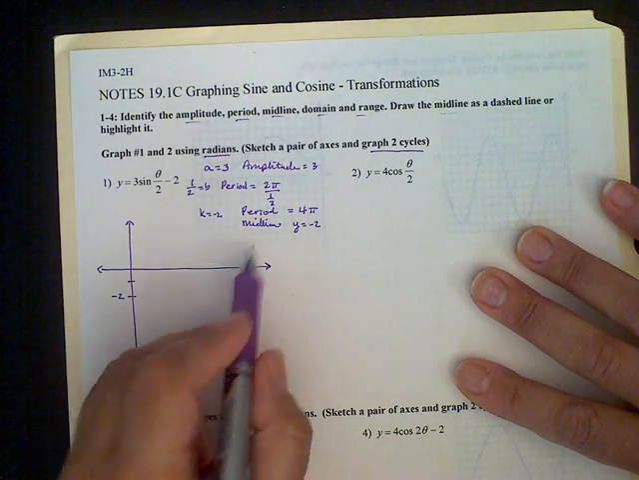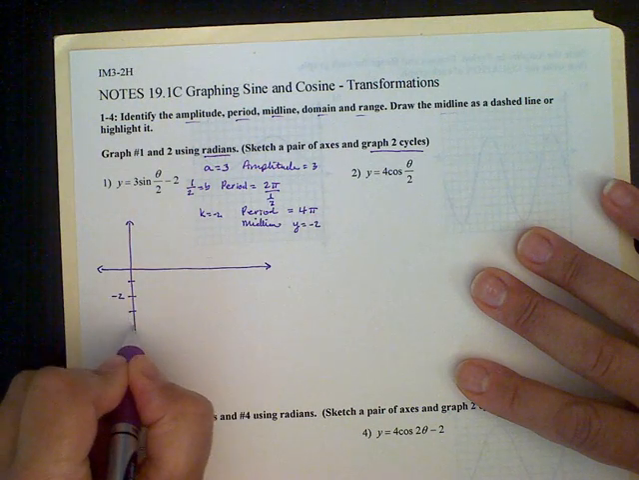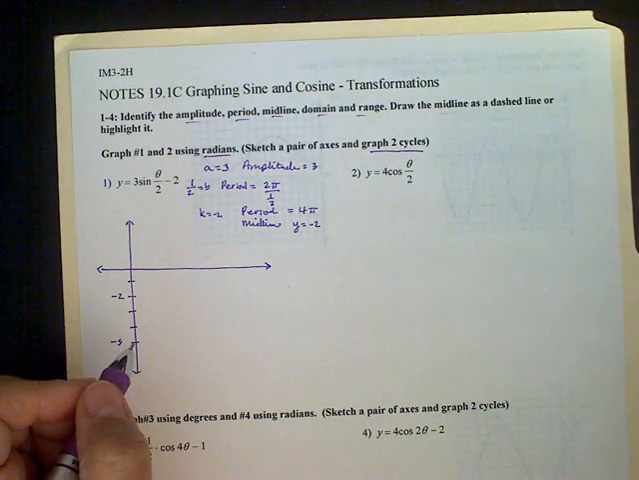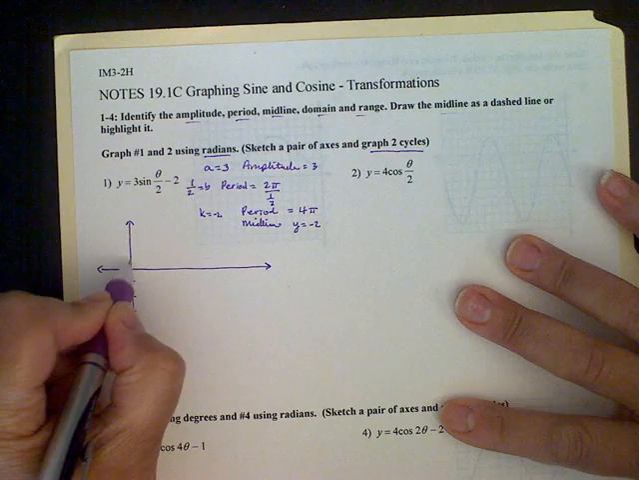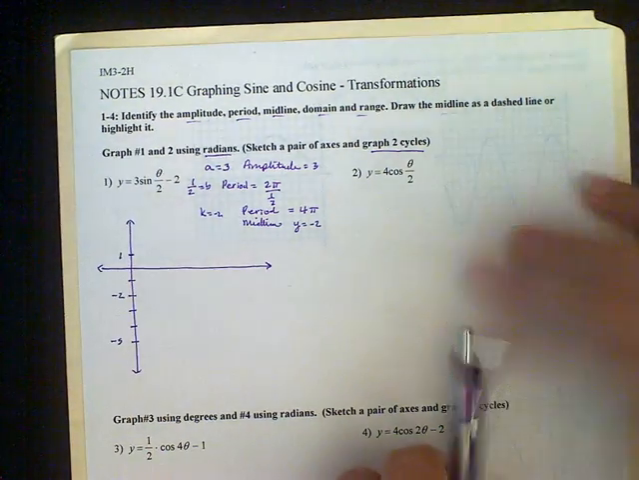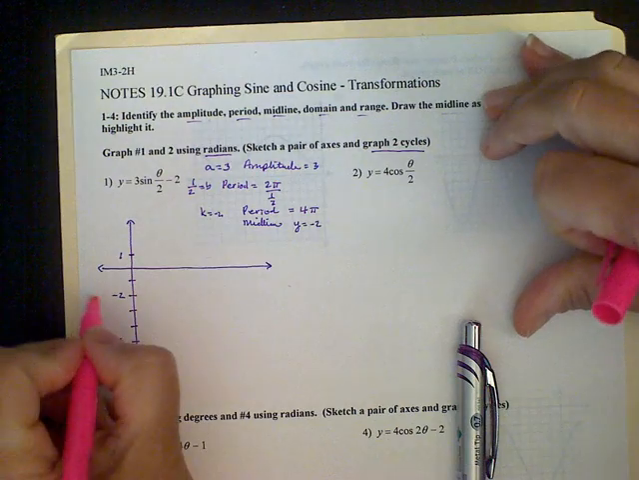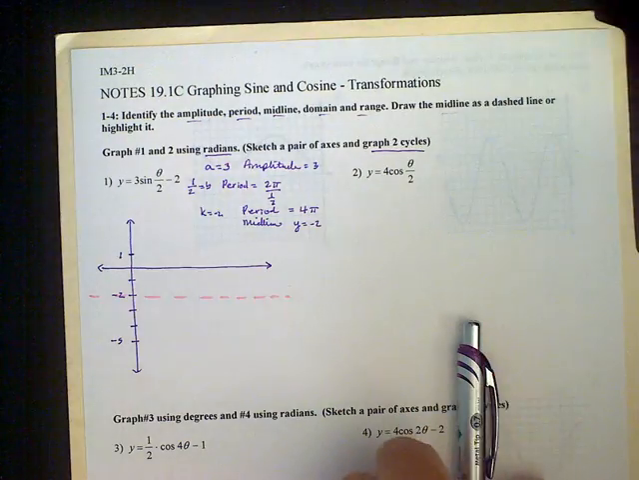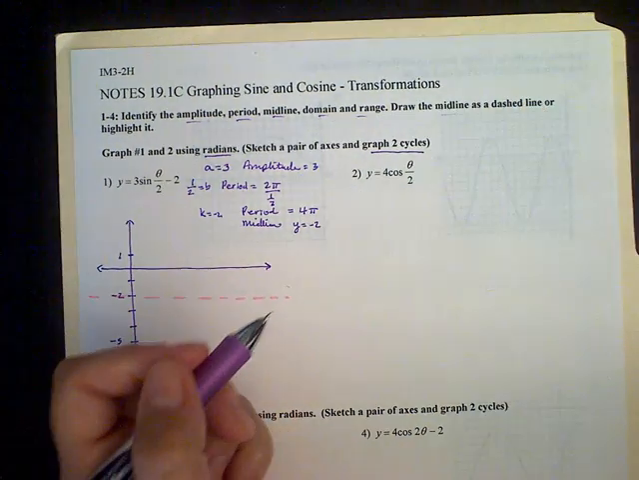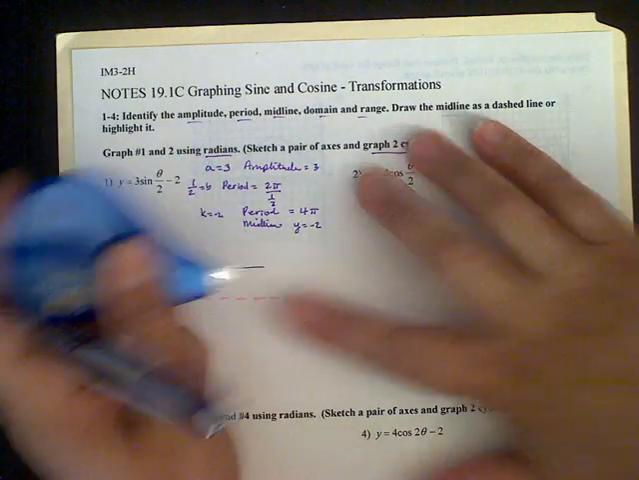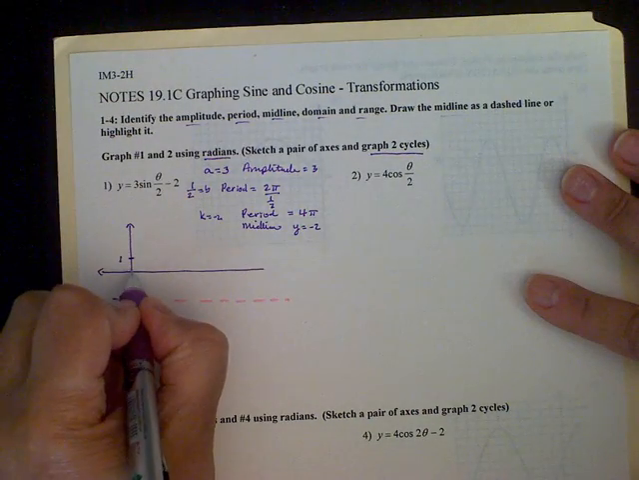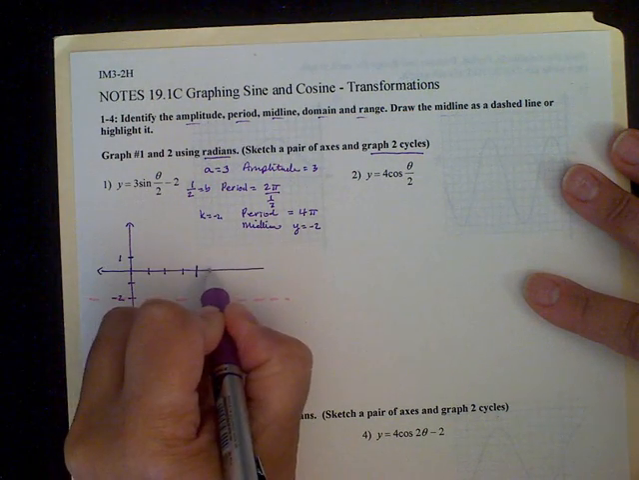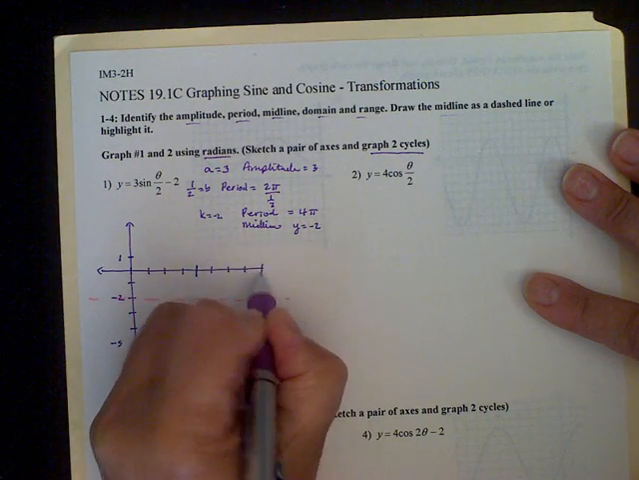I also know that my amplitude is 3, so from there I'm going to go down 1, 2, and 3, as low as -5, and I'm going to go up from here 1, 2, and 3, as high as 1. I'm going to draw in my midline with dashes, so I know that's where some of my graph is going to hit. I'm going to go out a little bit farther to make sure I get those 2 cycles. So 1, 2, 3, 4, 5 is my first cycle, and 1, 2, 3, 4, 5 is my second cycle.